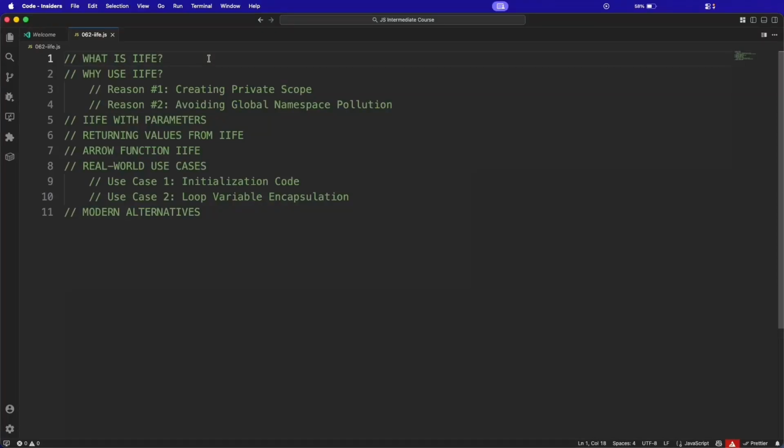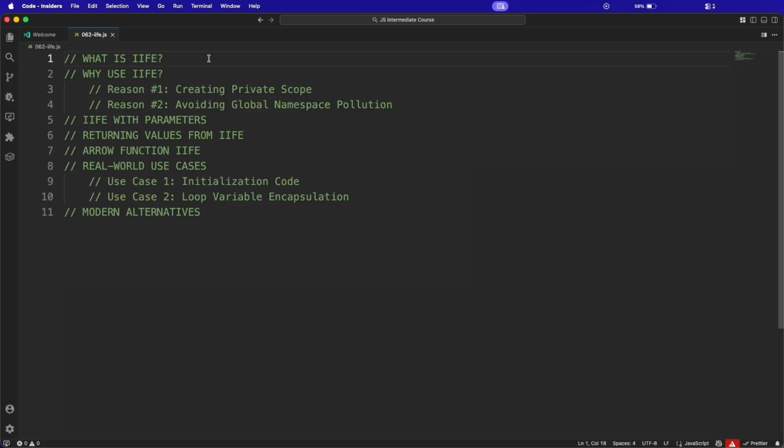In today's video, we are diving into one of JavaScript's most interesting function patterns, IIFE. IIFE, or immediately invoked function expression. Now I know the name sounds intimidating, but trust me, once you understand what it does and why it exists, you will see how elegant and practical this pattern really is. So let's jump right in.